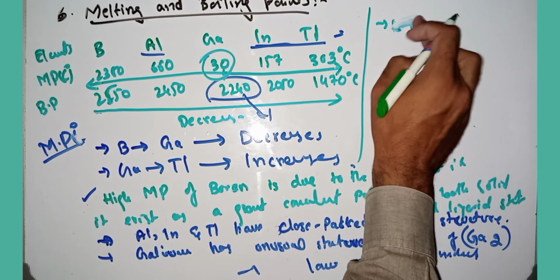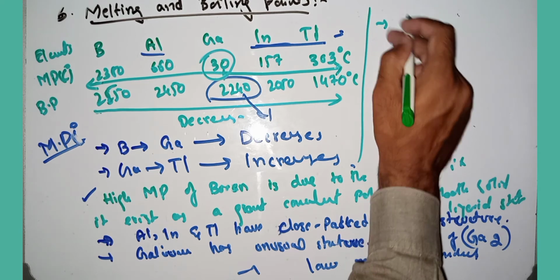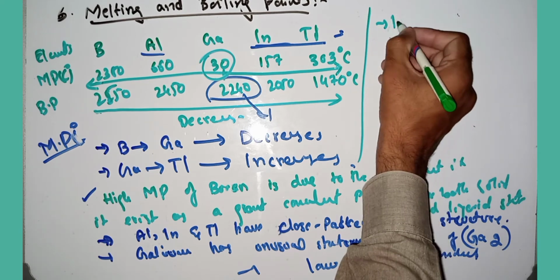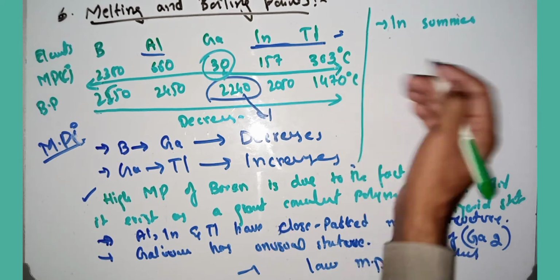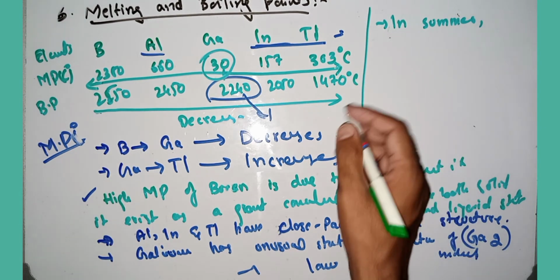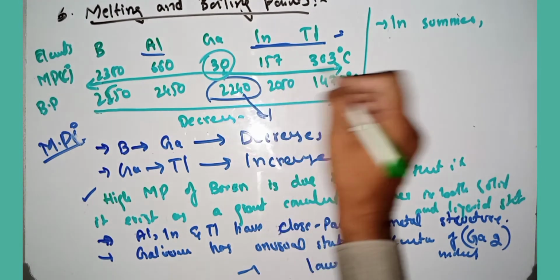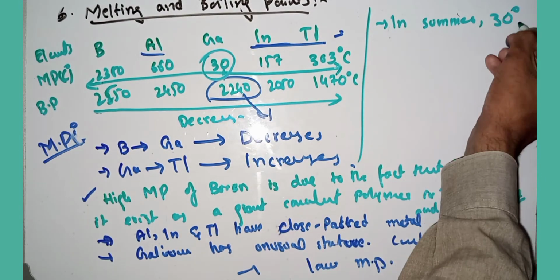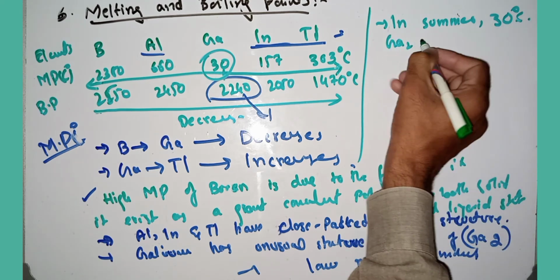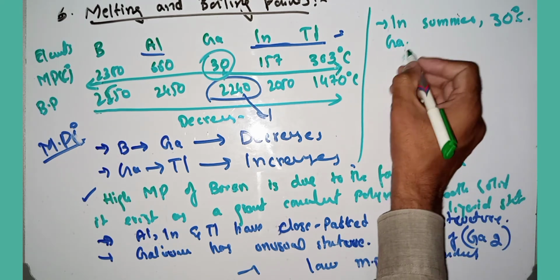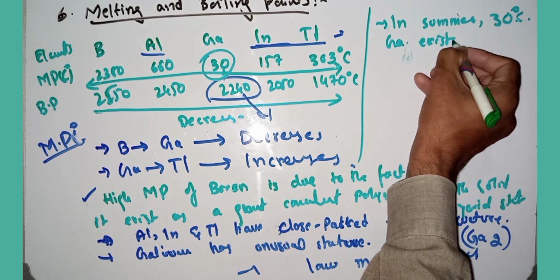The melting point of gallium is 30 degrees centigrade. Due to this, in summer at room temperature, here in Pakistan or in India, gallium will be in a liquid state. Gallium metal will exist in liquid state at 30 degrees centigrade.